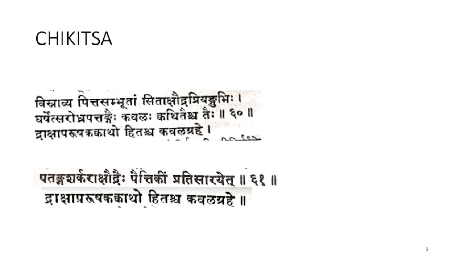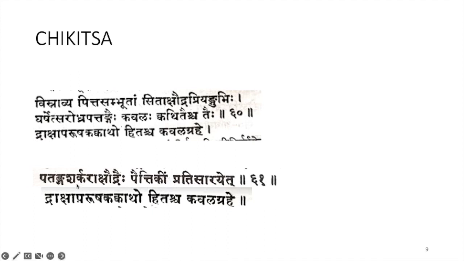So first you have to do Raktamokshana. After that you have to go for Karshana or Pradisarana using Sita, Kshaudra, Priyangu, Rodhra and Patanga. Also with these drugs you can make Kashaya and give it for Kavala. Another Kavala yoga is Draksha and Paryushaka Kwatha. Using that also you can do Kavala.